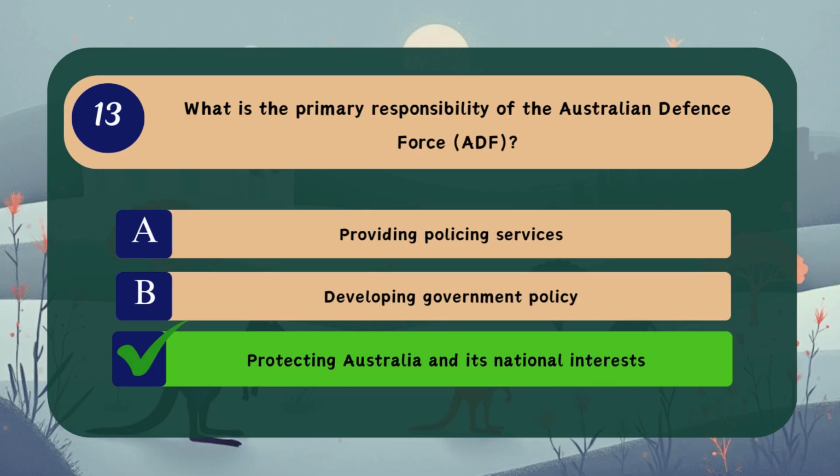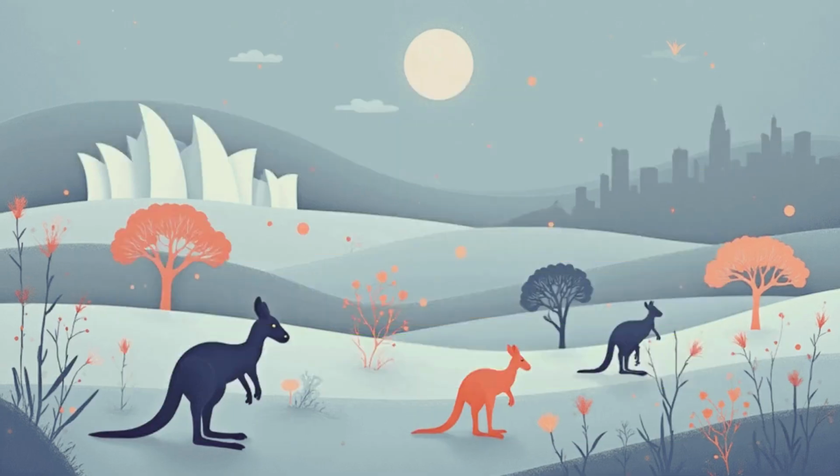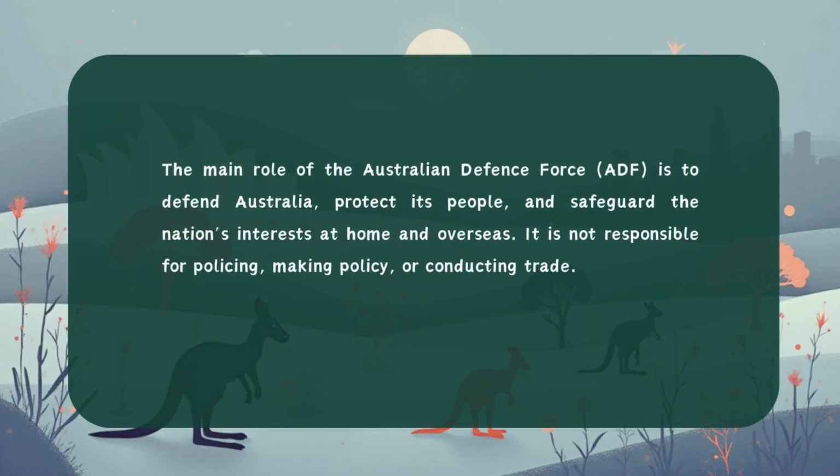Correct answer, C. Protecting Australia and its national interests. The main role of the Australian Defence Force is to defend Australia, protect its people, and safeguard the nation's interests at home and overseas. It is not responsible for policing, making policy, or conducting trade.